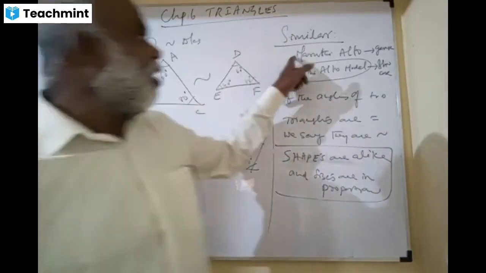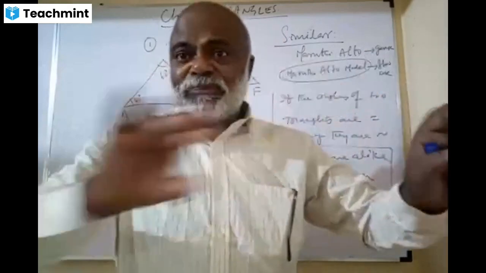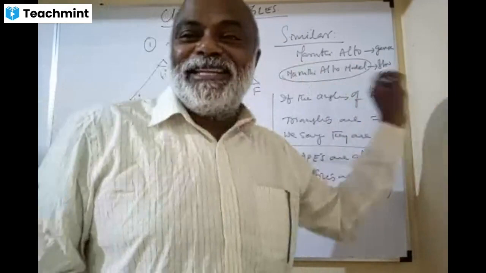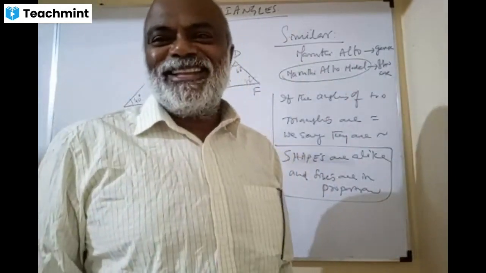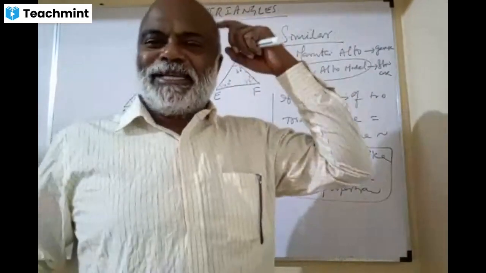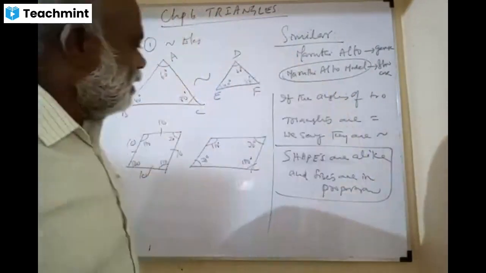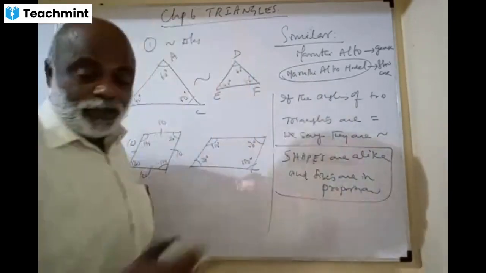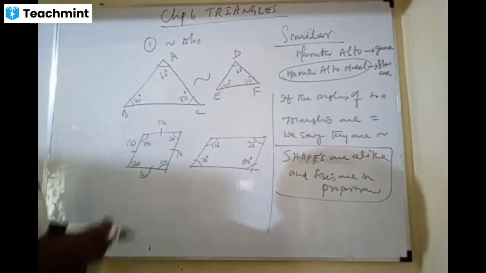That means what? Suppose a Maruti Alto car's length is some 3 meters, but you are having just 5 centimeters. That proportion has to be maintained in every respect, please. Every respect. So the shapes are alike and the sizes are in proportion. What do you mean by that? I'll give you that example now, please.